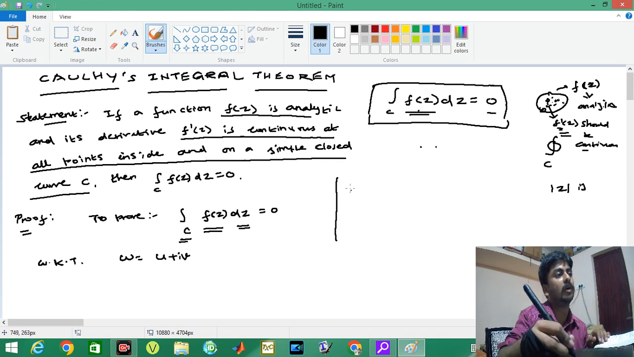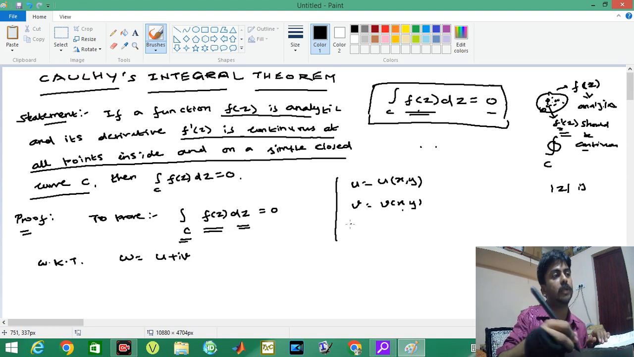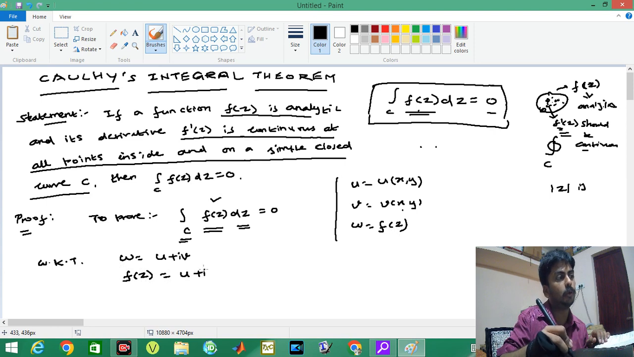Okay, what is u? U always means u of x comma y. V always means v of x comma y. So w equals u plus iv. We know that w equals f of z. So we get the point f of z. I am writing f of z equals u plus iv.